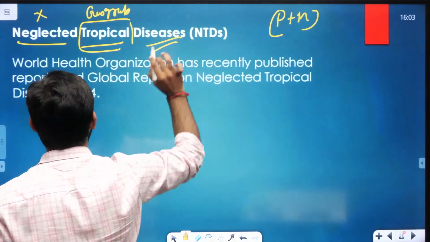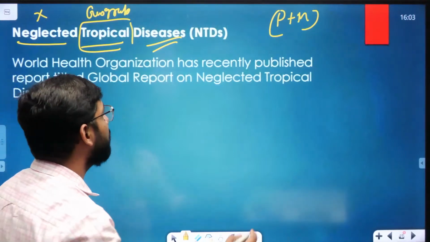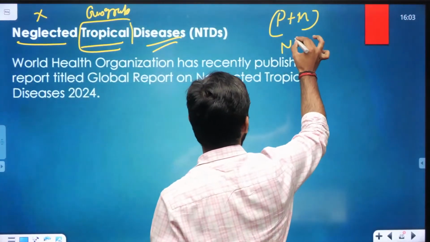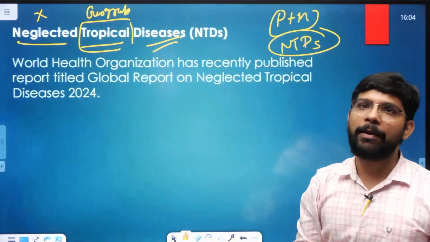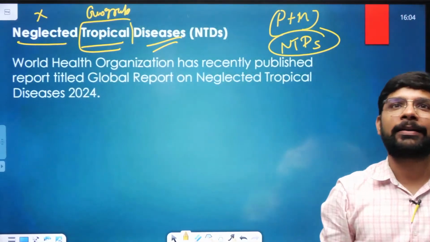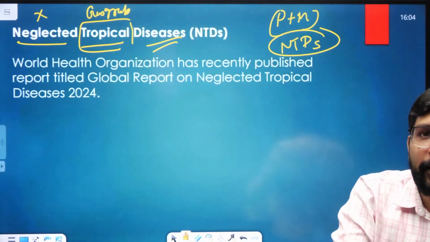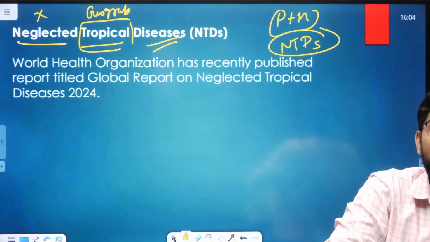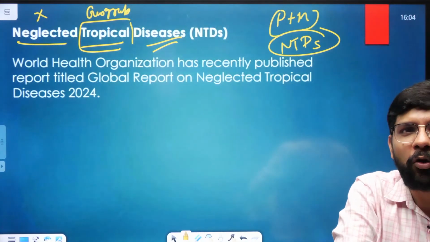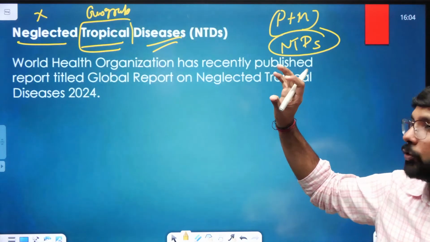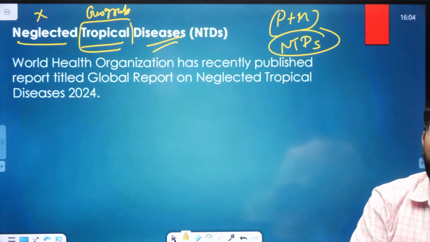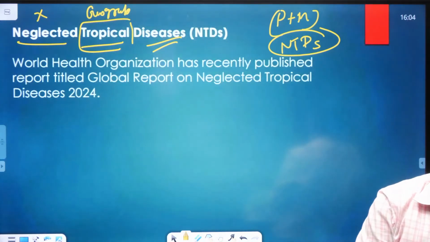Disease means बीमारियां. Neglected tropical disease means NTDs. These are the diseases which are not in the primary list of the government, and that's the name neglected. Tropical means these are on the geography. आप शायद almost you are the geography optional students. So the tropical means in the tropical area of the geography, these diseases are the highly affected ones.